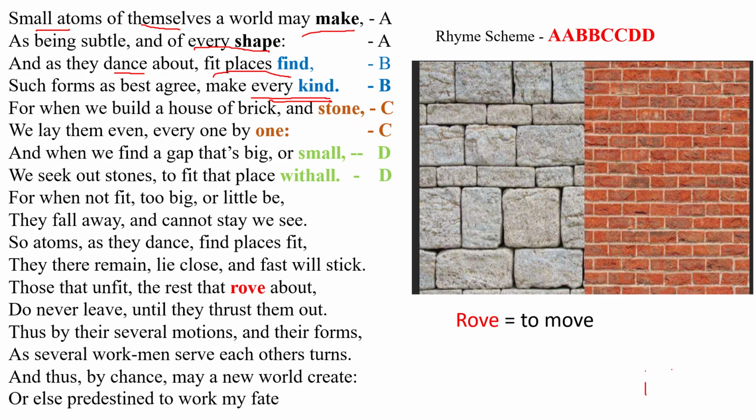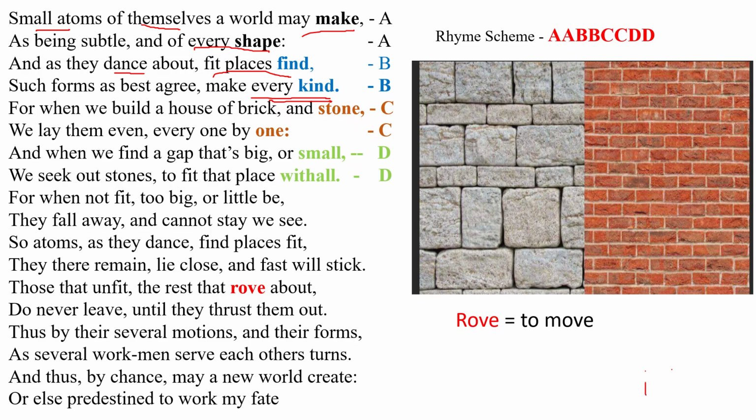When atoms fit in their places, they form a shape. They give shape to a human body, living beings, or non-living things. We know that our human body is made up of lakhs of tiny atoms. In the same way, the whole world is made up of atoms.